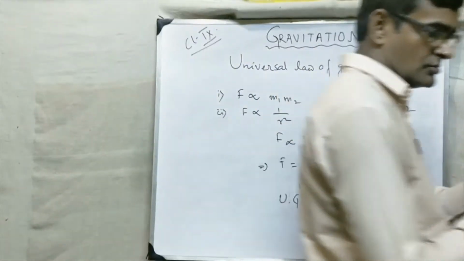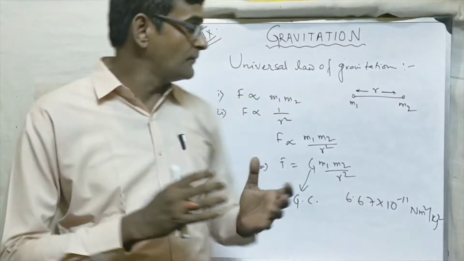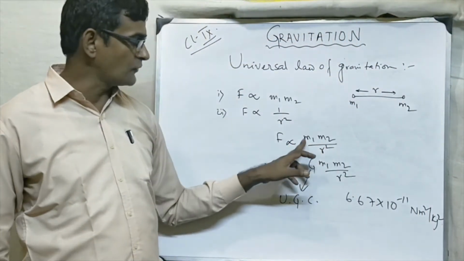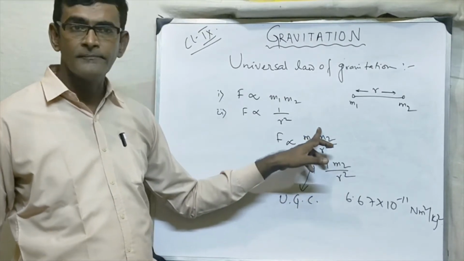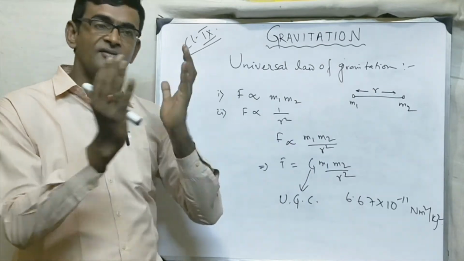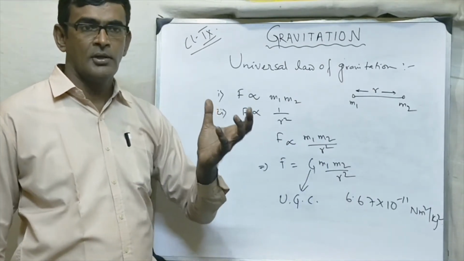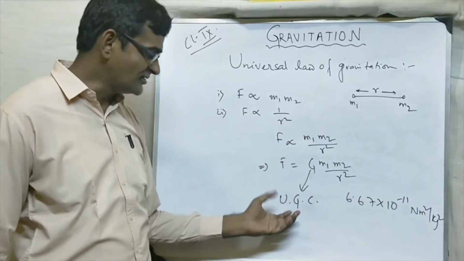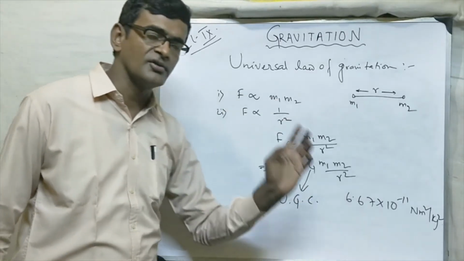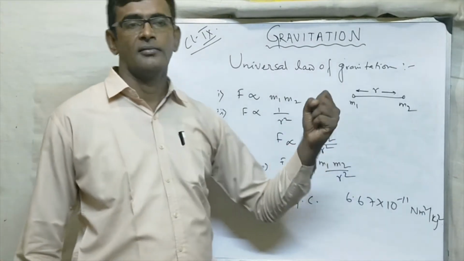But if I consider the mass of Earth and the mass of Sun, then this product will be a very big number, and there the value of this force becomes significant. So this is the reason why this force is not significant in case of normal bodies.